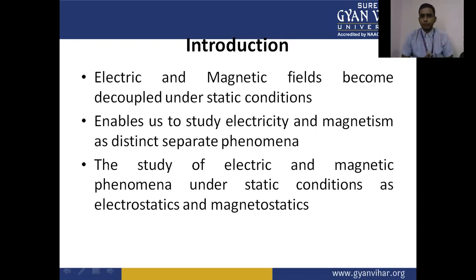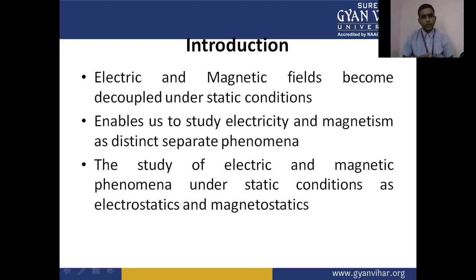Electric and magnetic fields become decoupled under static conditions, which enables us to study electricity and magnetism as distinct, separate phenomena.